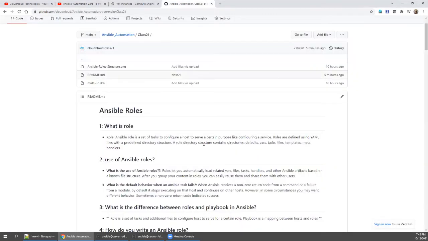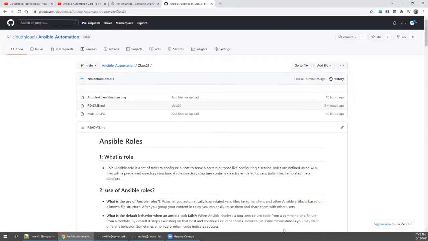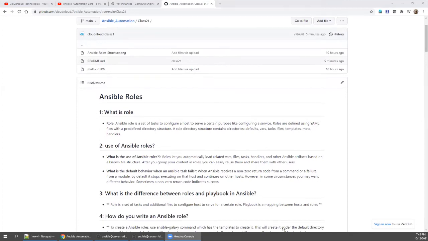As I stated, our GitHub ID is Cloud and Loud, and our GitHub repository is Ansible_automation. Today's class is in the class 21 folder. Let's go inside. What is roles?